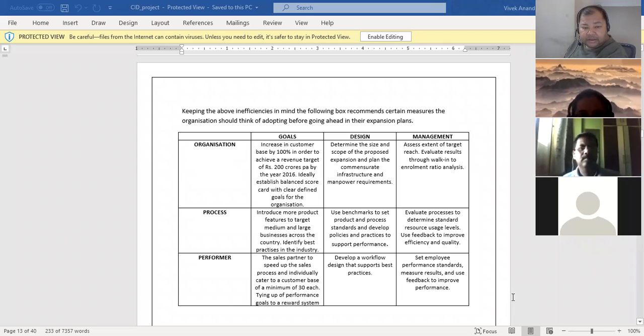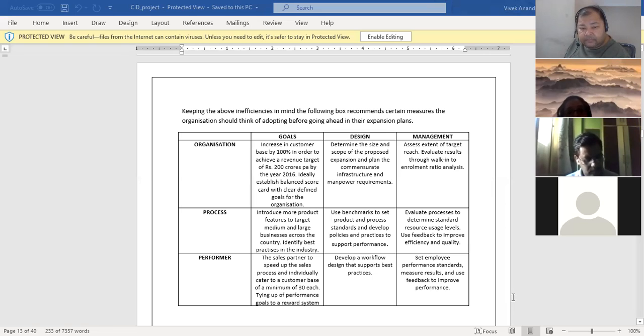Now, if you see the process only, the goal was to introduce more product features to target medium and large businesses across the country, and identify best practices in the industry. The design is to use benchmarks to set product and process standards and develop policies and practices to support performance. What design will you use to achieve your goals?